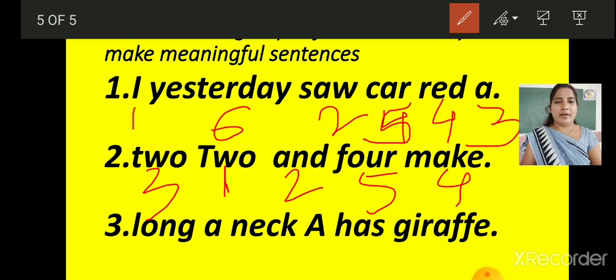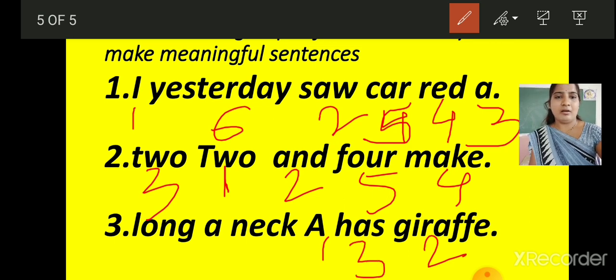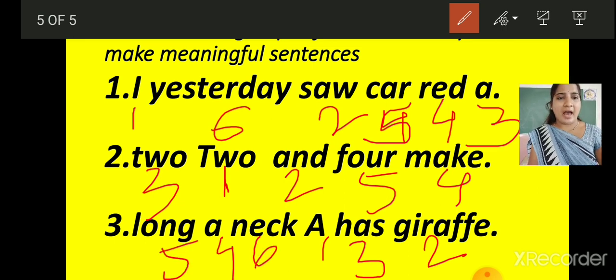See the third one. A giraffe has a long neck. Yes, a giraffe has a long neck. So it is making again a complete sense.